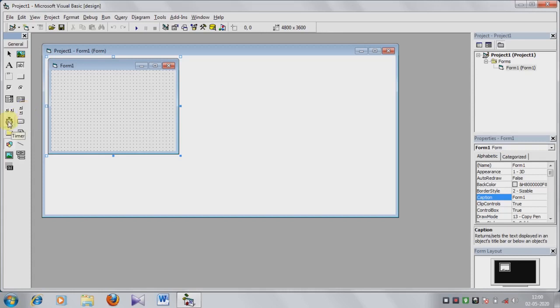Timer means it executes the timer events at specified interval of the time. Drive list box, it displays valid disk drives and allows the user to select one of the items. This is the dir list box, means it allows the user to select the directories and paths which are displayed. Then file list box, it displays the files of the current folder.